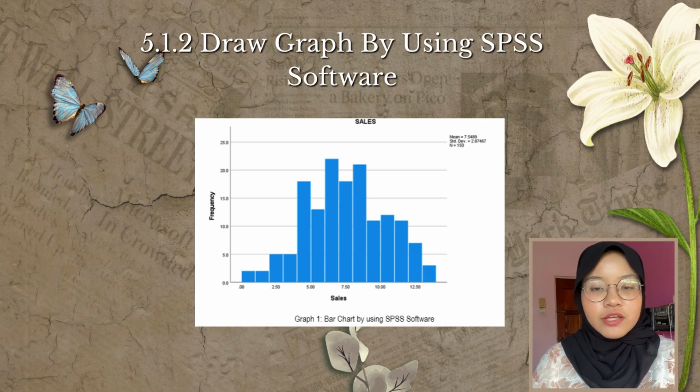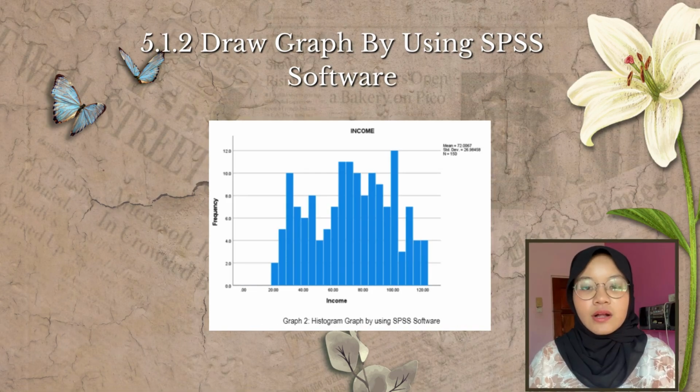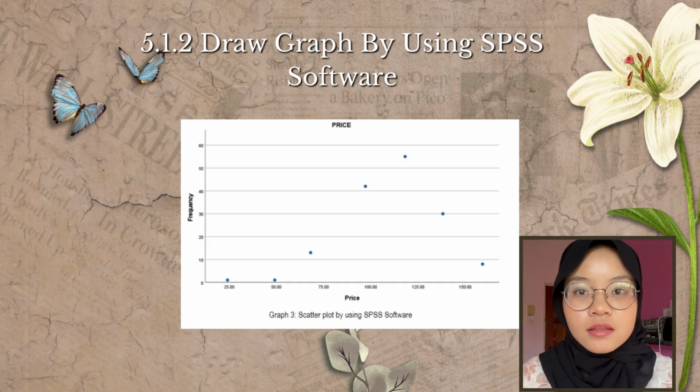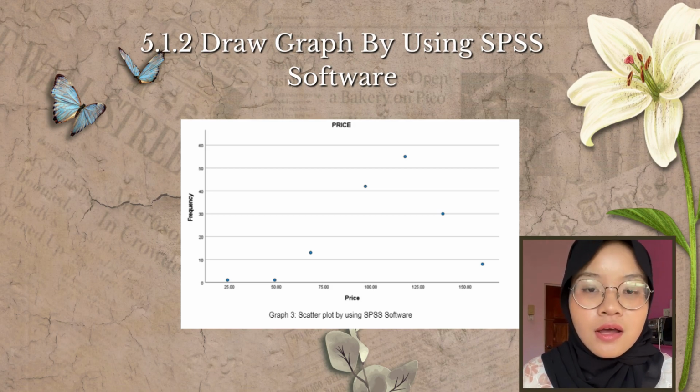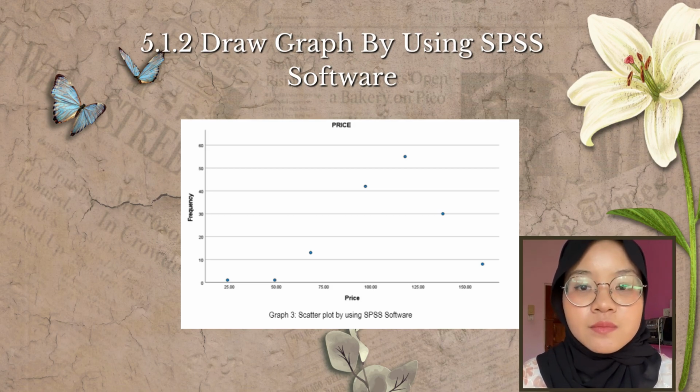This is a bar chart made using the SPSS software to show the value of sales. While this is the histogram graph made using the SPSS software to show the value of incomes. This is the scatter plot using SPSS software. As you can see from the graph, the x-axis represents the midpoint while the y-axis represents the frequency. To get the midpoint, we must calculate from each class's lower and upper bounds. After calculating the midpoint, each midpoint must be compared to the frequency of each class, and the total frequency must equal the sample size, which is 150 of the data sets.